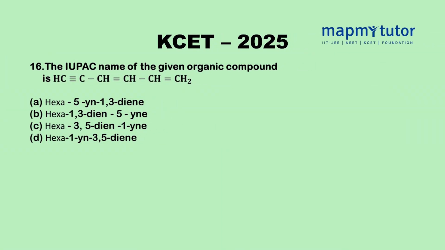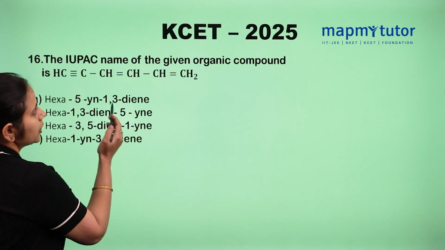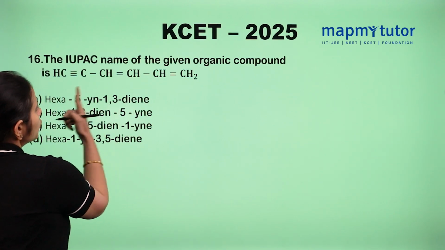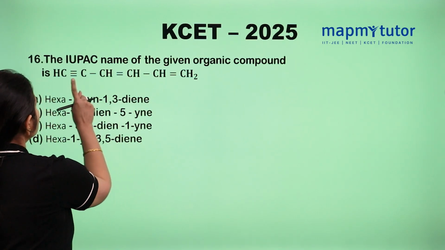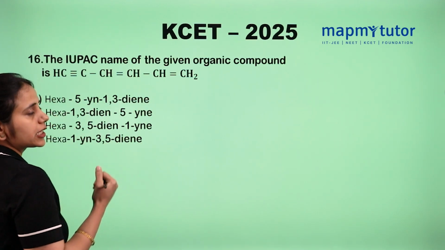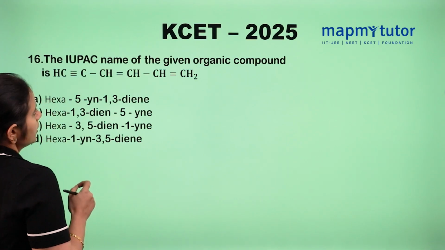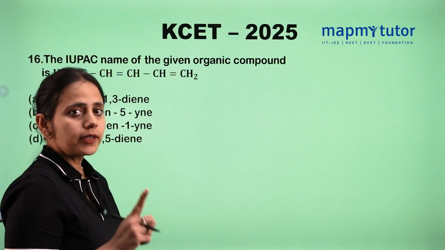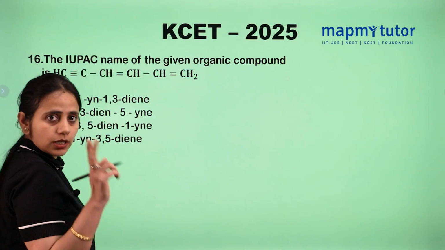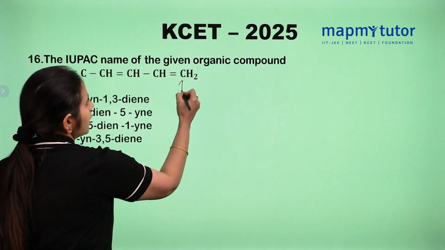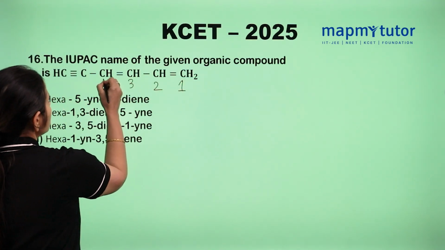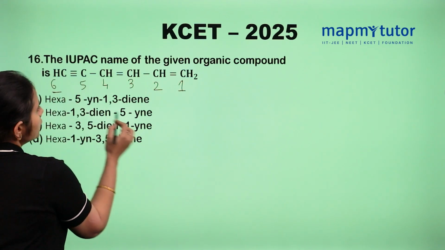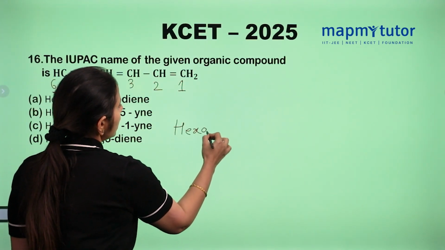The IUPAC name of the given organic compound is... We need to name this compound by IUPAC. From C, at both the terminals there is one double bond and here it is a triple bond. Now from there we will start the numbering. The trick is, whenever we have a double bond and triple bond on the end side, we always start numbering from the double bond. So we will start from here: 1, 2, 3, 4, 5 and 6. For 6 we use hexa.